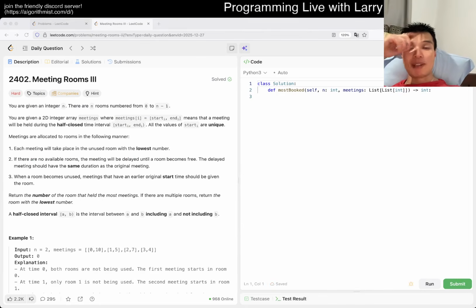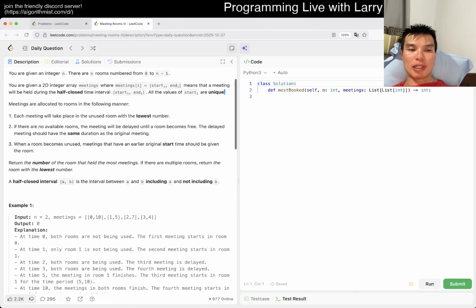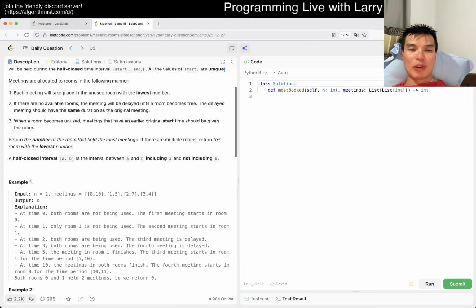Let's get started on today's problem. We have 2402, Meeting Rooms 3. You're given an integer n, the n rooms numbered from 0 to n minus 1. You're given an integer array of meetings, meaning start and end, where each meeting is half-closed. All the values of start are unique. Meetings are allocated to rooms in the following order. Each meeting will take place in the unused room with the lowest number. If there are no available rooms, the meeting will be delayed until a room is free. The delayed meeting should have the same duration as the original meeting. When a room becomes unused, meetings that have an earlier original start time should be given priority for the room.